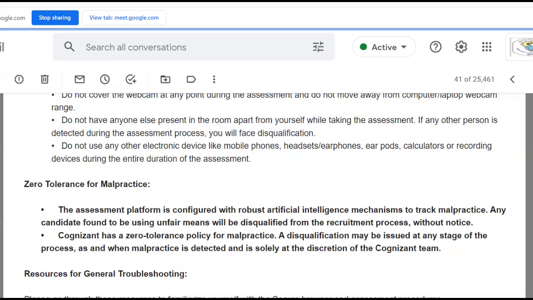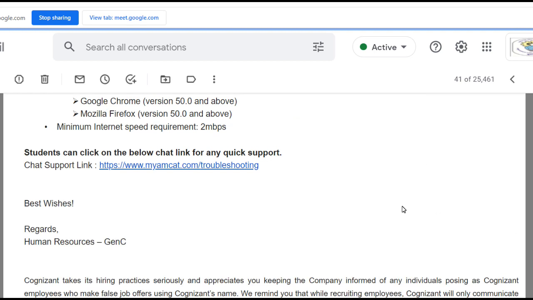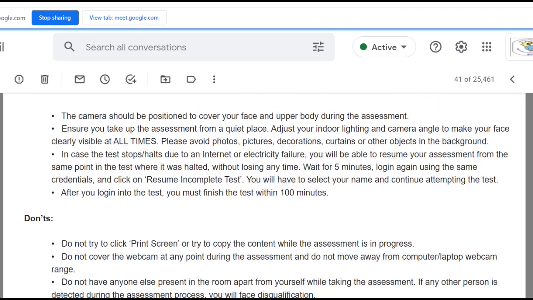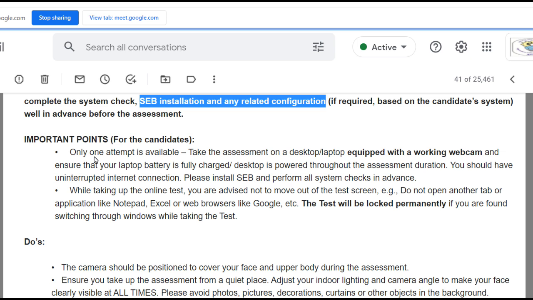Now in case of any technical difficulties, you need to contact chat support. Students can click on the below chat link for any quick support. Okay, for quick support you can contact this link. This is www.myamcat.com for troubleshooting in case you have any technical difficulties. Okay. Now let us move further and see some important points that they want you to be practicing.